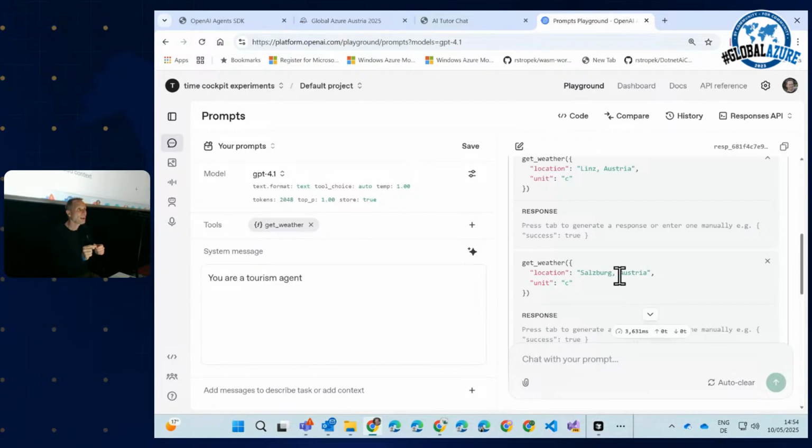It will not do a REST call. It will not do some database access for you. The LLM will simply tell you, please, dear host, on my behalf, call this function. And the function is just text. And in your code, you will have a big switch statement. If get weather, do that. If get GPS coordinate, do something else.